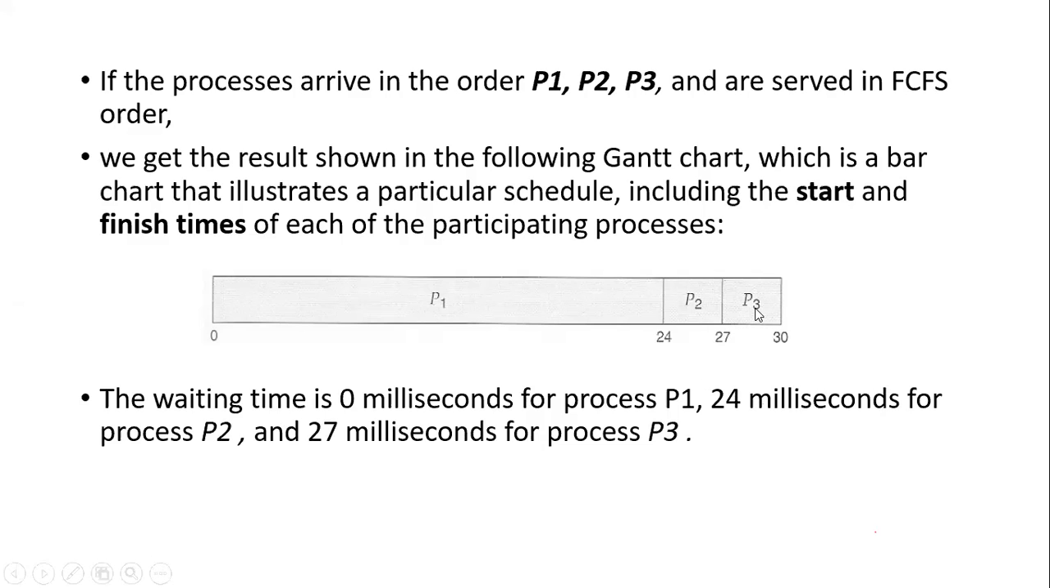Same for P3. Now how much burst time does P2 require? 3. So 24 plus 3, that is 27. So the completion time of P2 will be the waiting time for P3. So 27 is the completion time for P2, but 27 is the waiting time for P3. That's why we can say that the waiting time is 0 for P1, 24 for P2, and 27 for process P3.